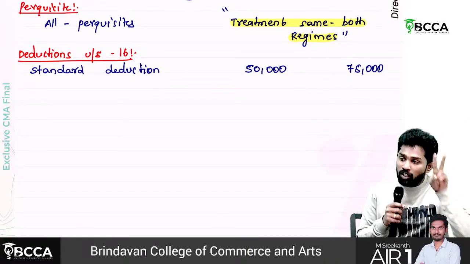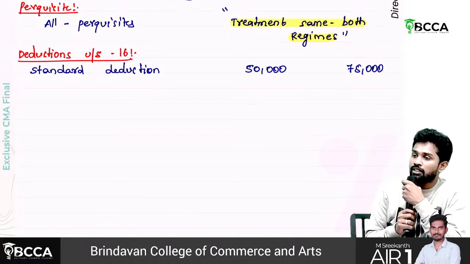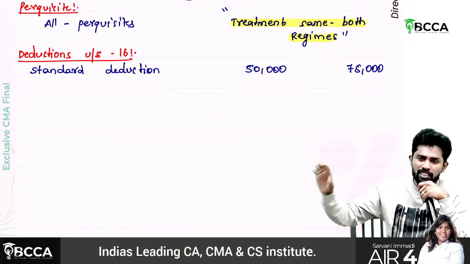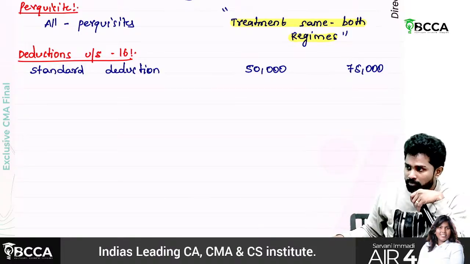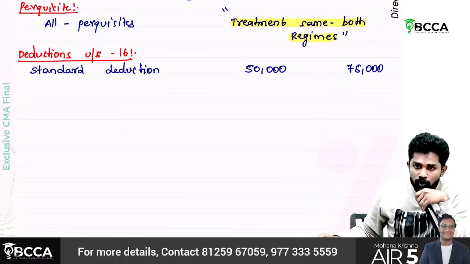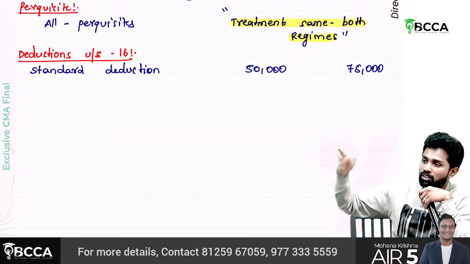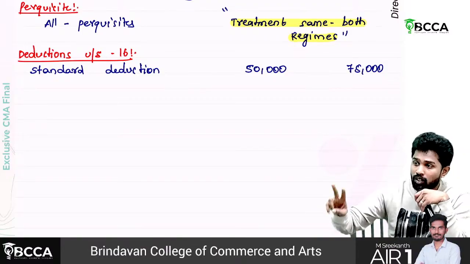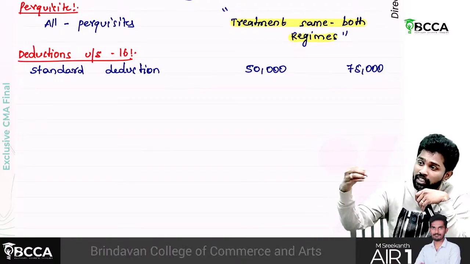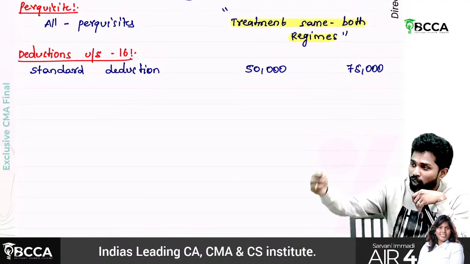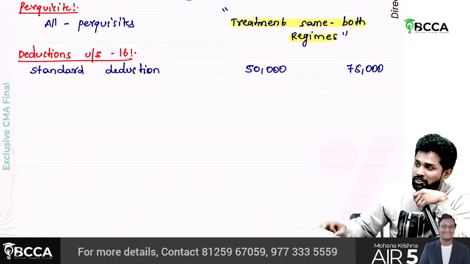Sir, under old regime compared to new regime, in two places the government is clearly promoting the new regime, sir. So they don't want you to take all those deductions. But they thought two things are very keen and important. One is salaried people, who are much focused on standard deduction.